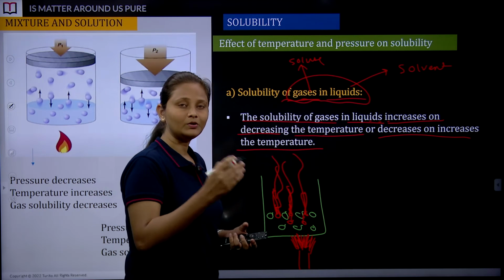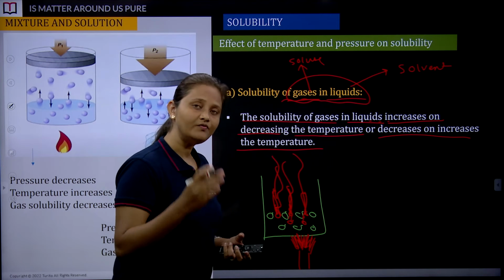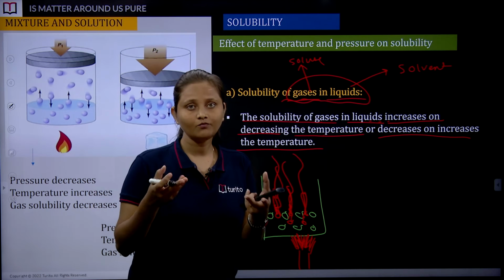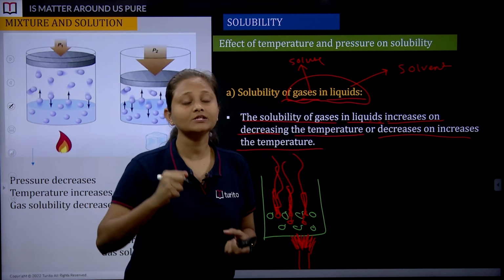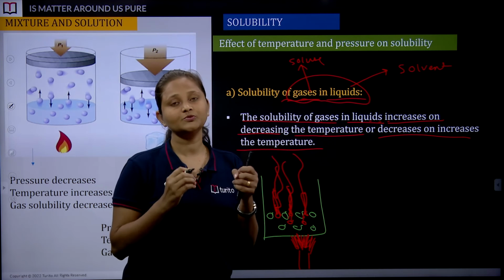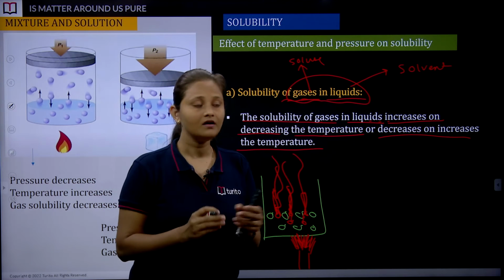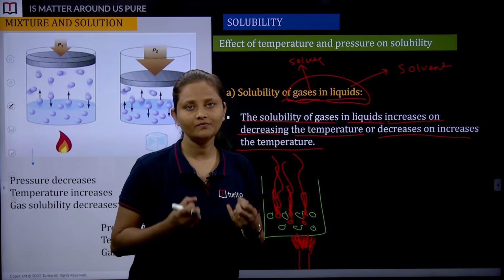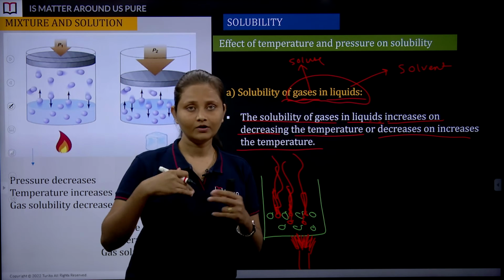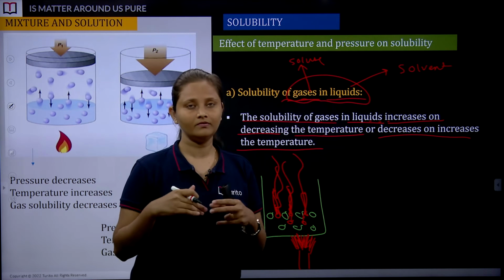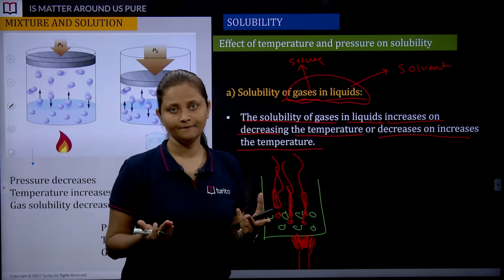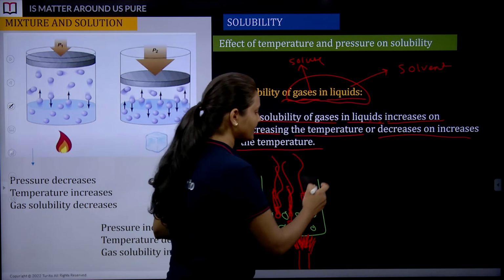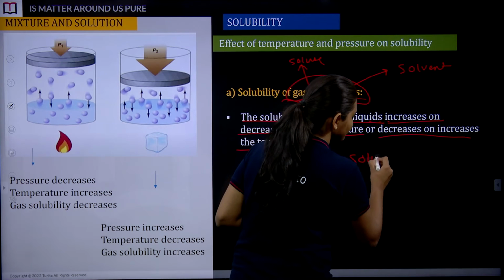And that's how, as soon as you increase the temperature, you are decreasing the solubility. Gaseous particles do not want to stay with liquid particles, because they have already gained lots of energy, and with this energy they are ready to fly away, they are going to escape themselves out. If this is happening, definitely solubility is getting decreased.